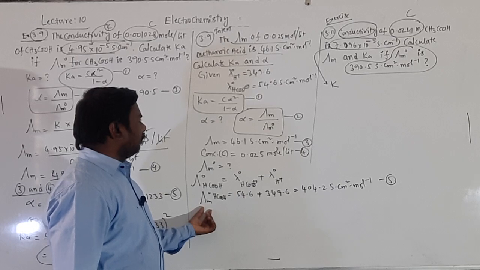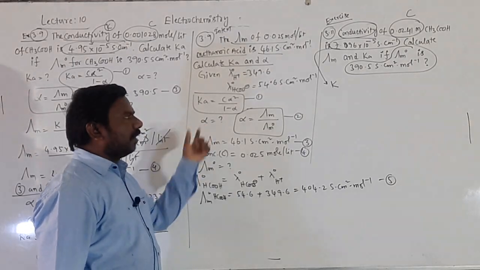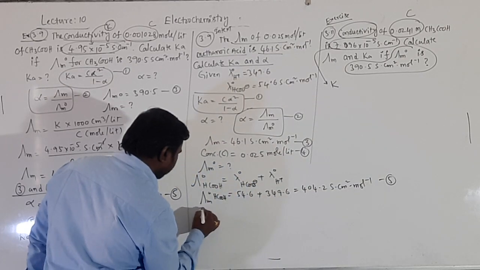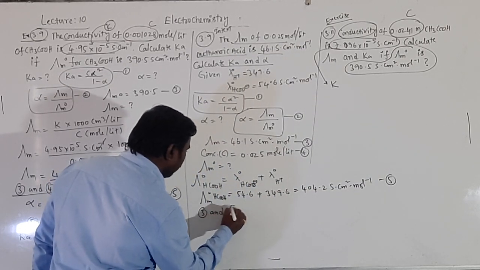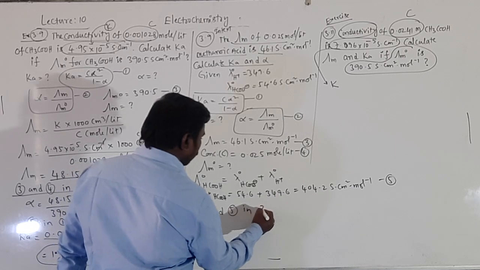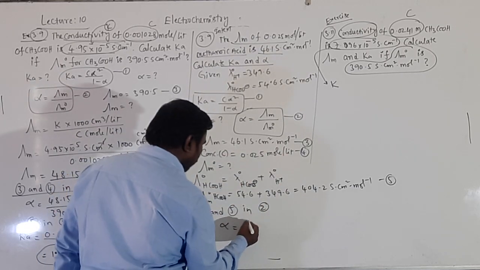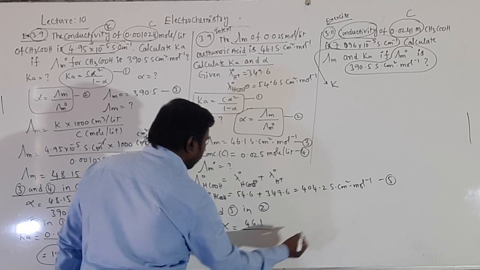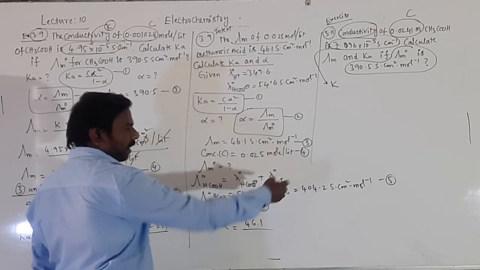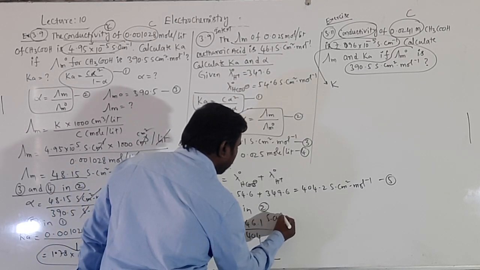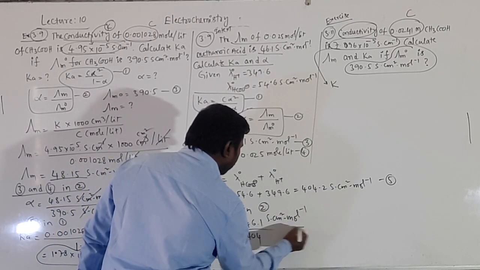Lambda m naught will be substituted in the alpha value. It means 3 and 5 will be substituted in 2. Then alpha equals lambda m value, 46.1, by lambda m naught value just now calculated, 404 Siemens centimeter square mole inverse.